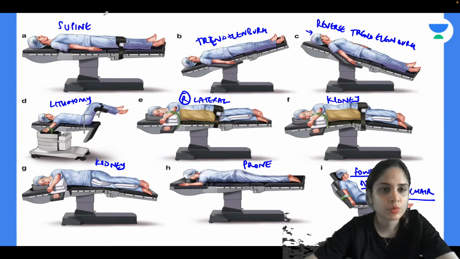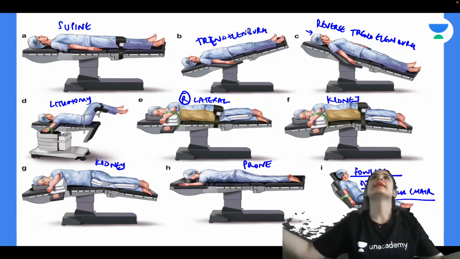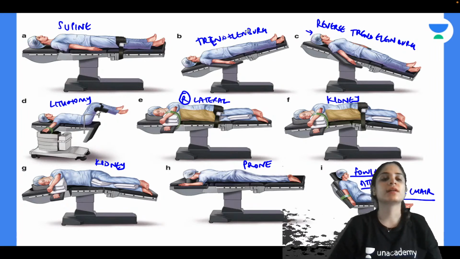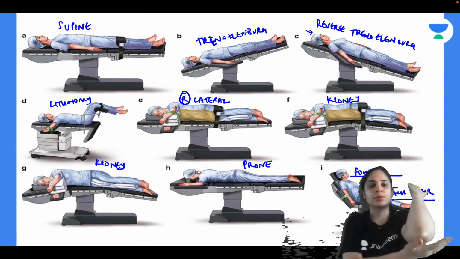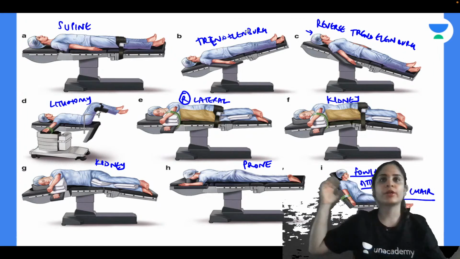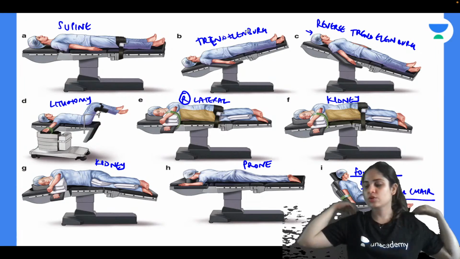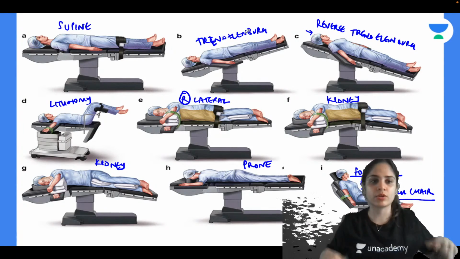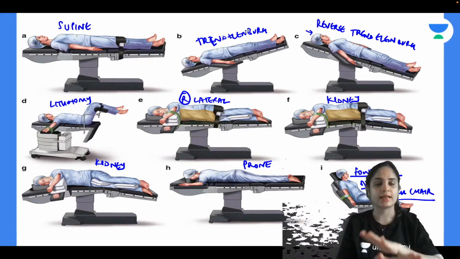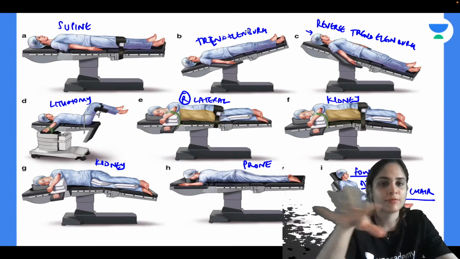So with supine position, what is the associated complication? Anyone? Patient is lying down supine. Where all can he get hurt? He can get hurt on the pressure points. Okay, so supine position mein you can have pressure points like your occiput, your shoulders, your hips. All those areas can get pressed and there can be pressure sores on them. So you have to make sure there is enough padding below.